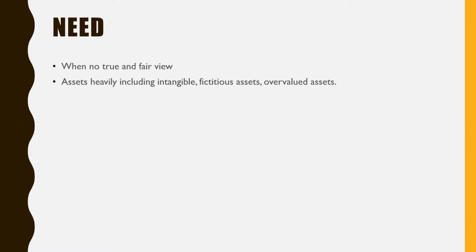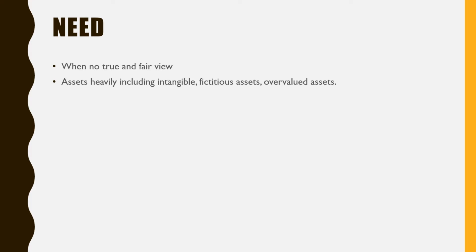All provisions should be provided, and all losses should be provided. That is fair view. And there should be accuracy of the figures and of all the accounting policies. The accounting principles, concepts and conventions should be followed. Accounting standards should be followed. All these things are related to true and fair view of the financial statements.